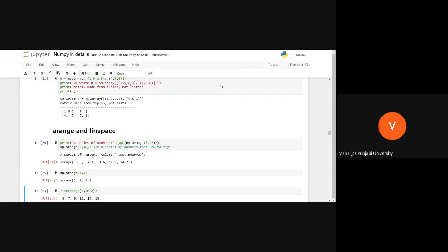Here we can give the third argument. What is this? This is the step size. So only 2 elements will be generated in this. Second thing is this. What is the first difference between range and arange function? By using the range function, what can we do?